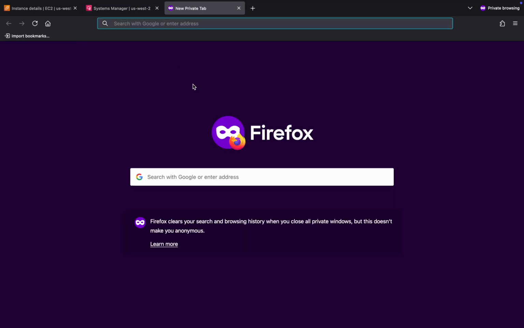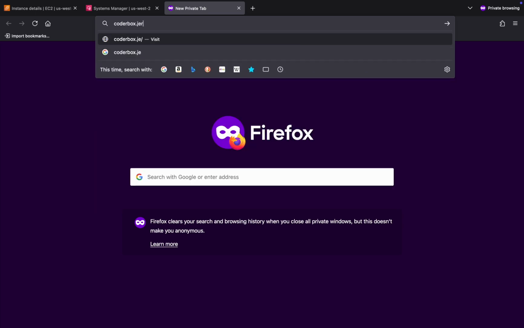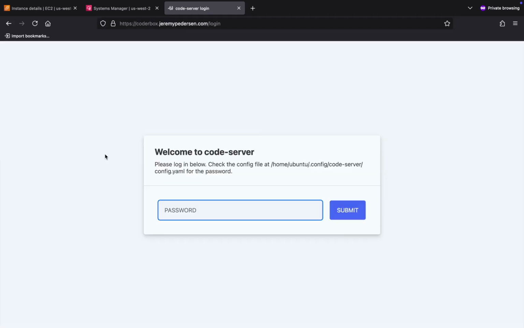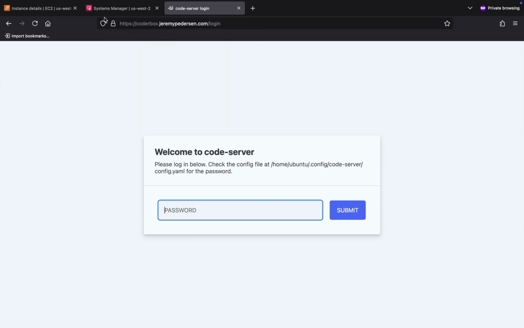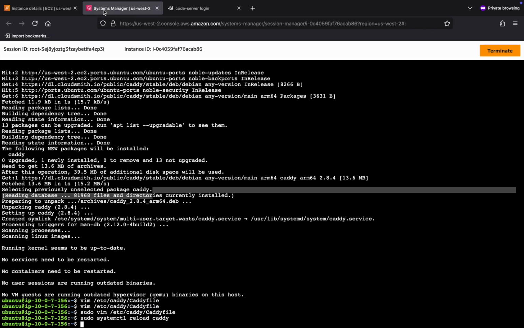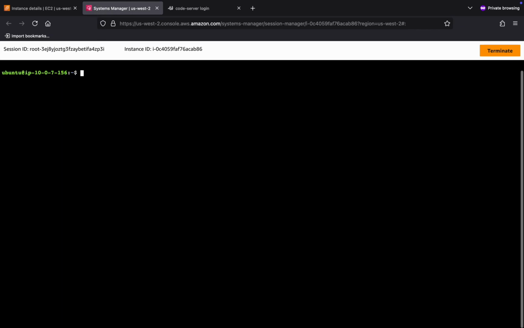So if I now go to coderbox.jeremypeterson.com, there we are, we're on code server, and look at that. It's connected securely over HTTPS. I just need to figure out the password. You might be wondering what the password is because we didn't set one. Well, Coder set one for us automatically, and it's hiding in the config.yaml file that Coder set up.